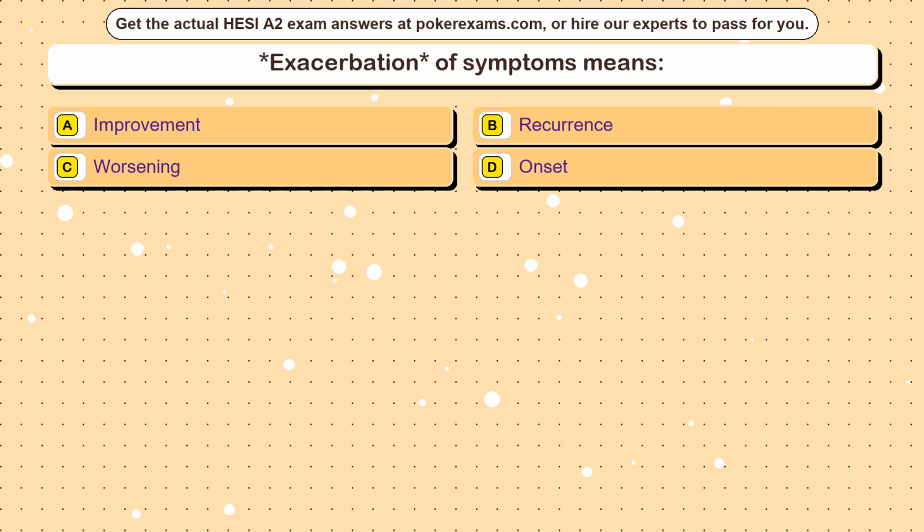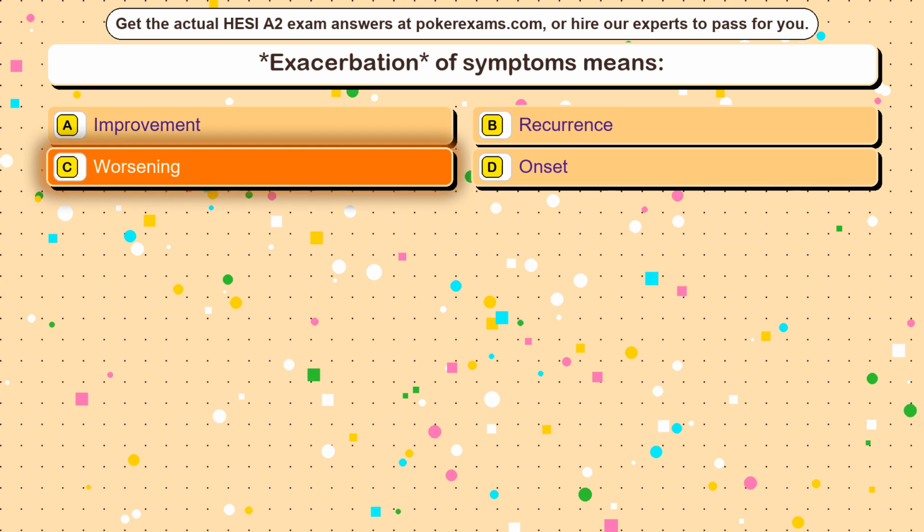Question 12. Exacerbation of symptoms means Option A, improvement. Option B, a recurrence. Option C, worsening. Option D, onset. The correct answer is Option C, worsening.